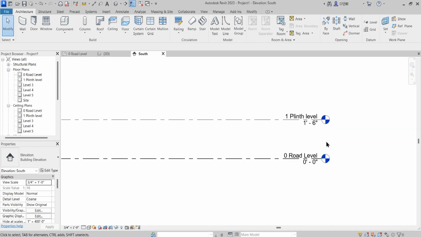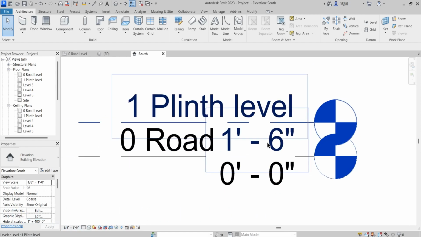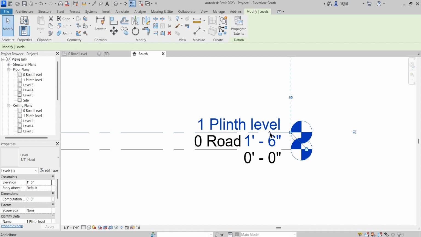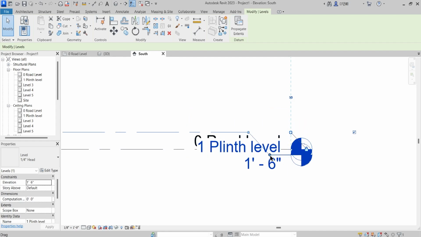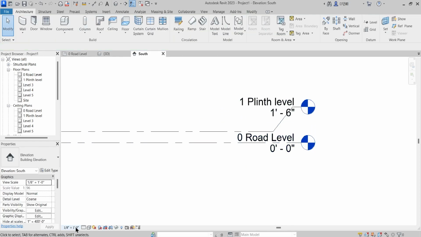But assume that you need to take the printout of this particular elevation, the south elevation, in that scale only, that is 1/8 of an inch. Then how to get rid of this mess? You just click this, and you see this particular toggle icon, this cut line, add elbow. It says add elbow, so you can just click that, and with that you can take it above, and with that same scale you have your level edited.